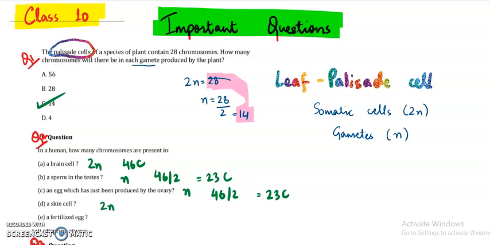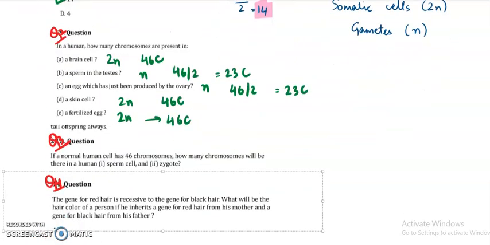Skin cell will be diploid because it is an example of a somatic cell. So it will have 46 chromosomes. Fertilized egg, that means it has fused with the male gamete, so it will also fall in the category of diploid, and thus it will be having 46 chromosomes. Such type of questions may also come from chapter 8, so please do revise them well.